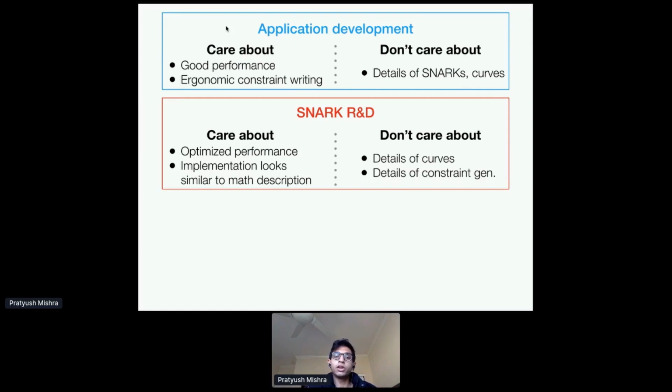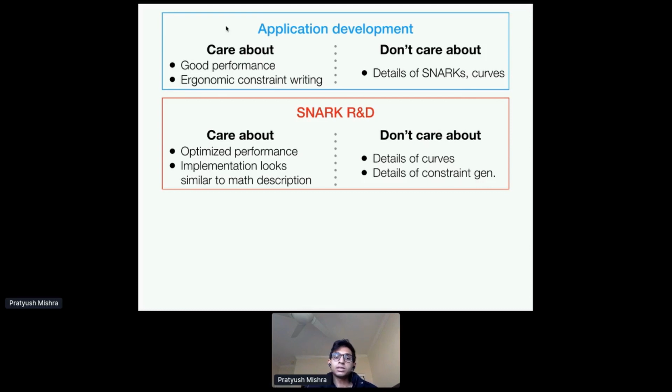But maybe a slightly non-obvious property is that you want your implementation to be high level. And in particular, you might want it to look similar to the math description. And what this allows is that an auditor or somebody else looking at the code can easily match it up with the description in the paper, right? And then they can gain some confidence that, oh, this implementation is actually possibly secure if the math is proven secure,